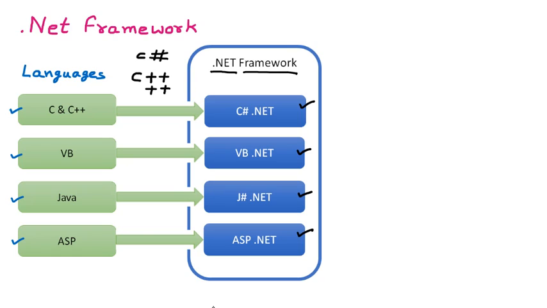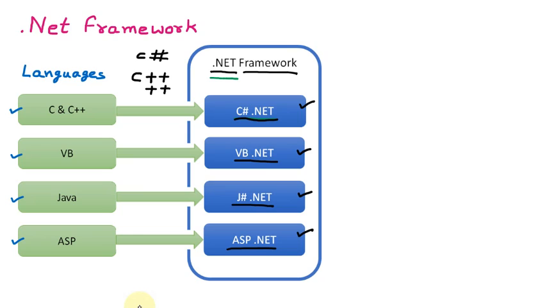Now there are a few things to understand. When somebody only says .NET, we should understand that they are talking about the framework. Framework means everybody can work there. Now, who is everybody? All the languages. Now, what are those languages? If we talk about C Sharp .NET combined, then that is called the language. So talking about C#.NET, VB.NET, J#.NET or ASP.NET, these are the languages inside the .NET framework.